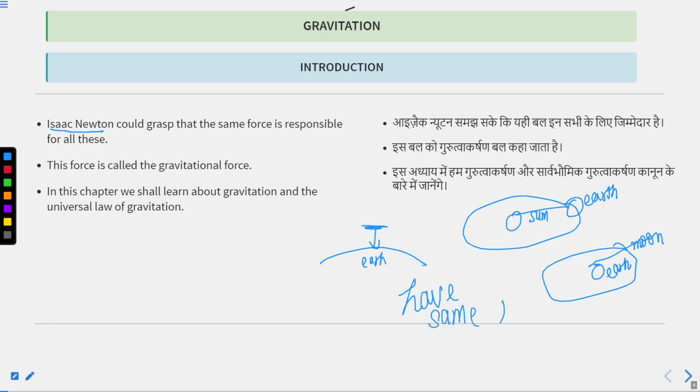A single force is responsible for all these processes, and this force is called gravitational force. Gravity is responsible for any object to fall toward the earth, the earth to revolve around the sun, and the moon to revolve around the earth. There are many more processes where gravitational force acts, and in this chapter we will learn about gravitation and the universal law of gravitation.